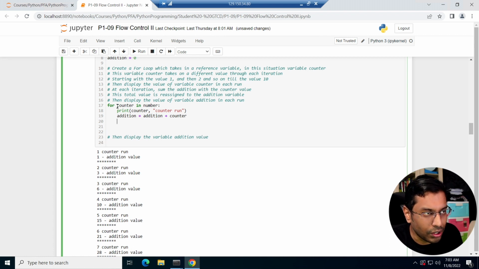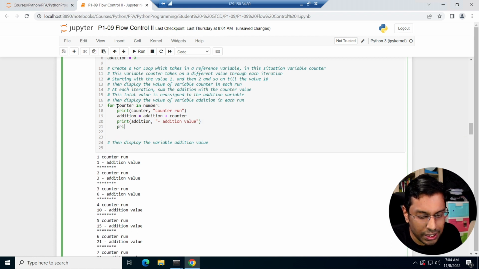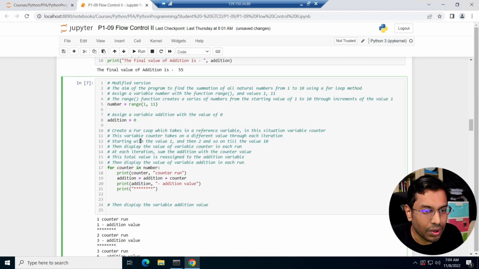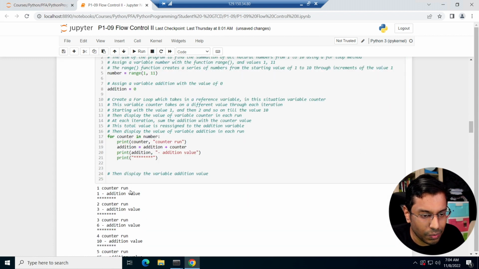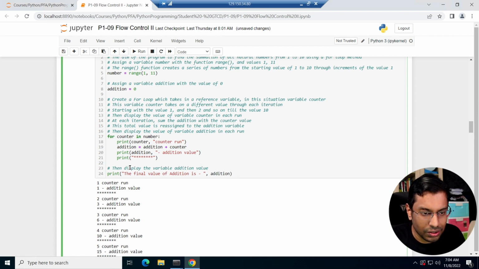And I'm going to print the addition value, and print this 1, 2, 3, 4, 5, 6, 7, 8 to differentiate. And finally, I'm going to copy this final value just to be consistent with what you see at the end. Okay, so let me run this.